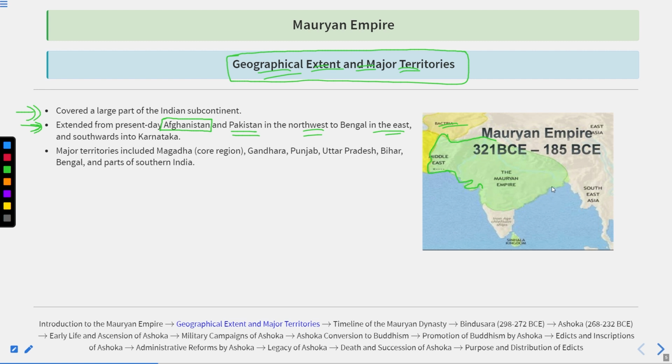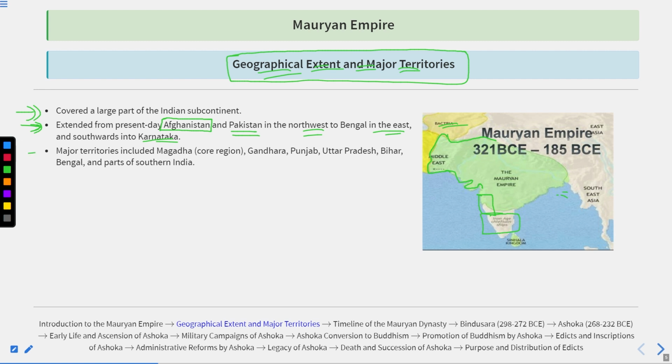Here remember, the area also covers present day Bangladesh, because at that time Bangladesh was a part of Indian territory. So that's why it was covered here also. In the south, it extended up to the state of Karnataka. Below this, there were Iron Age chieftainships. It means that tribal groups were there.